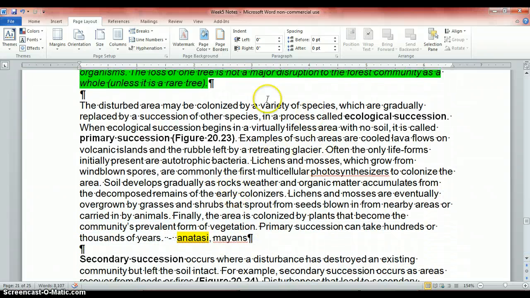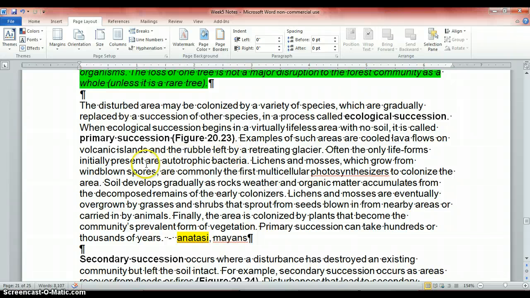So a disturbed area may be colonized by a variety of species, which are gradually replaced in a succession of other species. This process is called ecological succession. We talk about this a lot with forests, typically, right? When ecological succession begins in a virtually lifeless area, say there was a volcanic eruption, think Mount St. Helens, that is called primary succession. Examples of such areas are cooled lava flows from volcanic islands, or the rubble left by a retreating glacier.